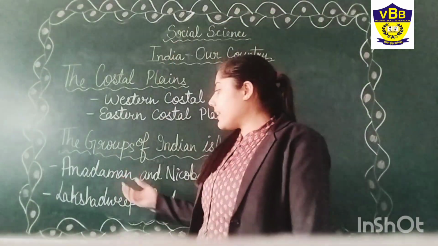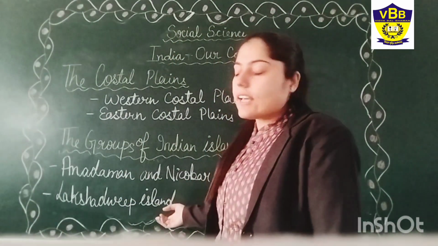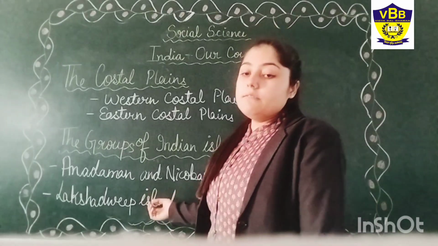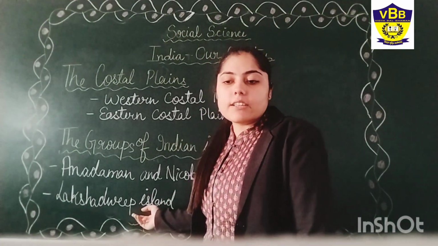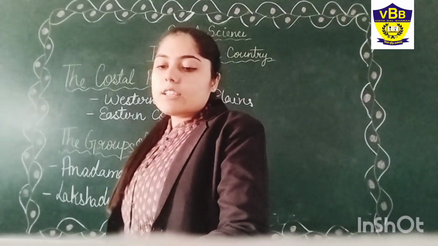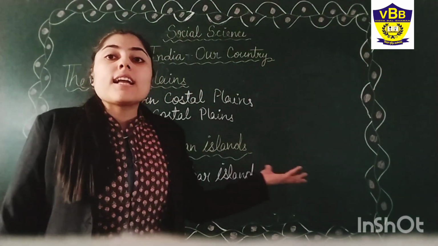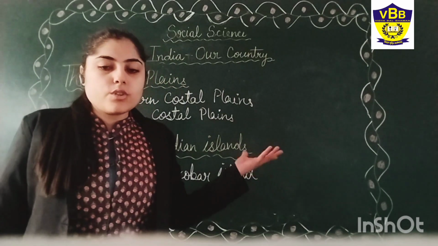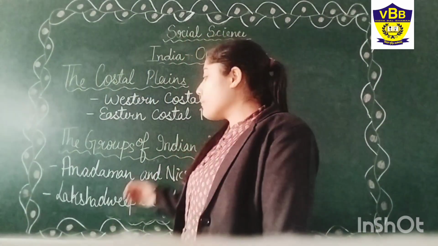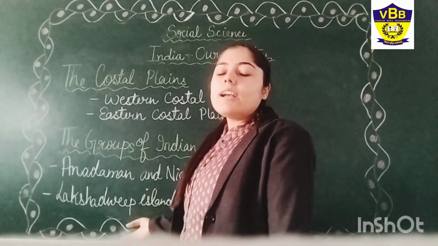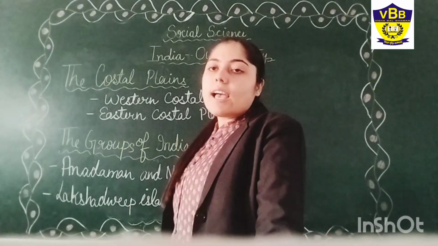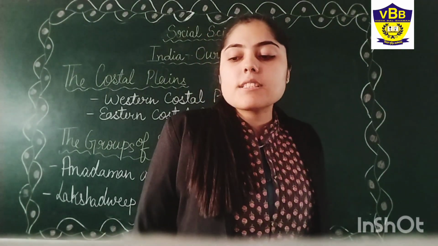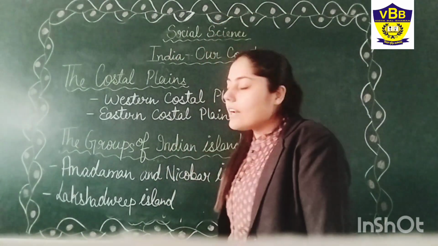Okay, and next, the Lakshadweep Islands lie in the Arabian Sea, about 300 kilometers away from the Kerala coast. The Lakshadweep Islands number 27, and about 17 of them are inhabited.